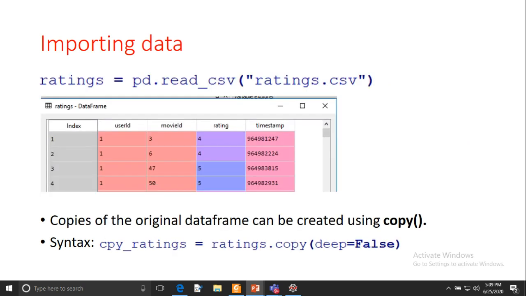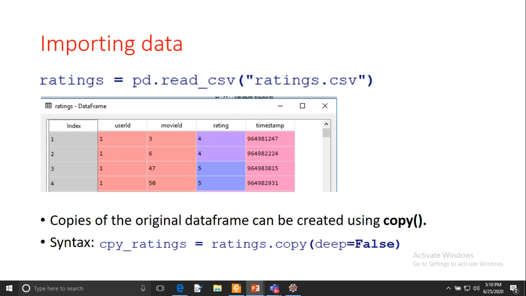Now let's have one example of importing the data. Here I have a file. The name of the file is ratings.csv, and ratings is the data frame on my left side, equal to pd.read underscore csv, and I am passing the name of that file with the extension .csv.